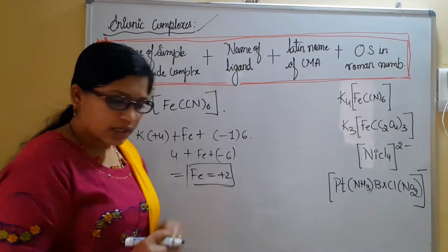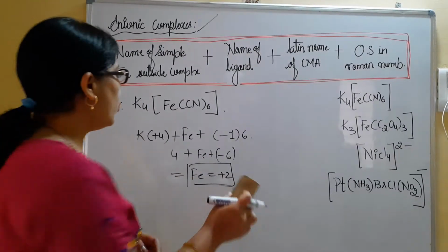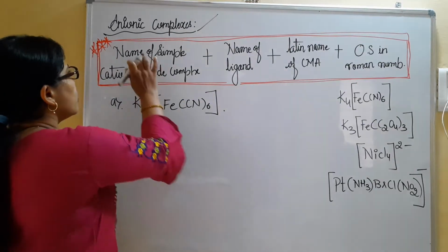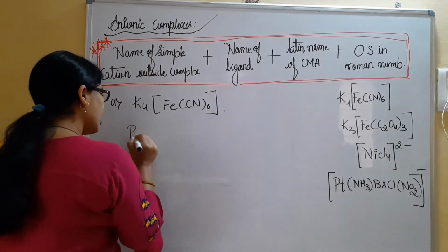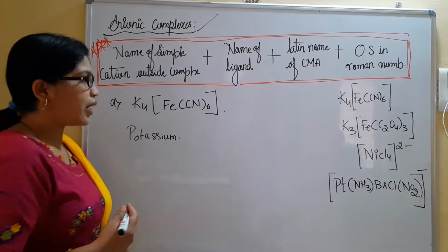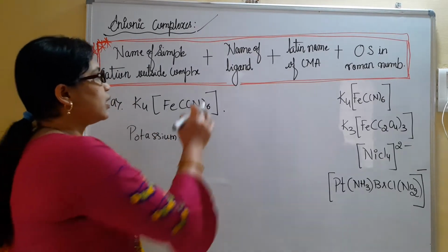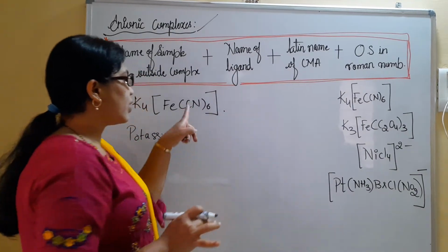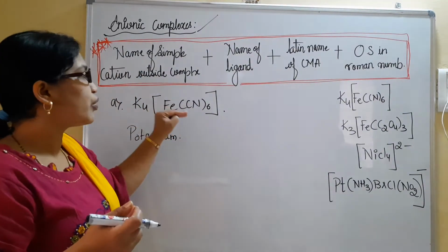Now how are we supposed to name this? The counter ion must be named first: potassium, the counter ion present in this complex. Then I have to name the ligand along with the number. How many ligands are present?